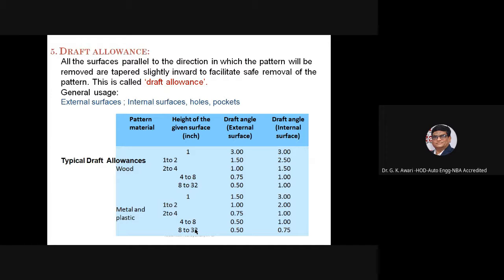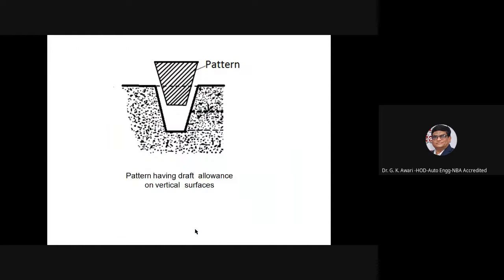So typical draft allowances, you can see that when the pattern material is wood, depending upon the height of the given surface in inches, 1 to 2, the draft angle to be provided is given, and the draft angle for the internal surface is again given. So these are the typical draft allowances. The pattern having a draft allowance on the vertical surface, you can see that.